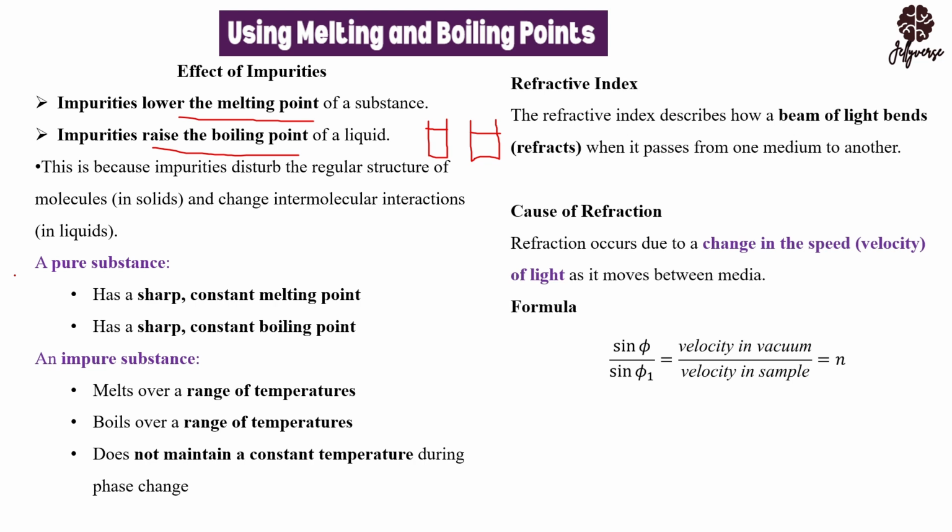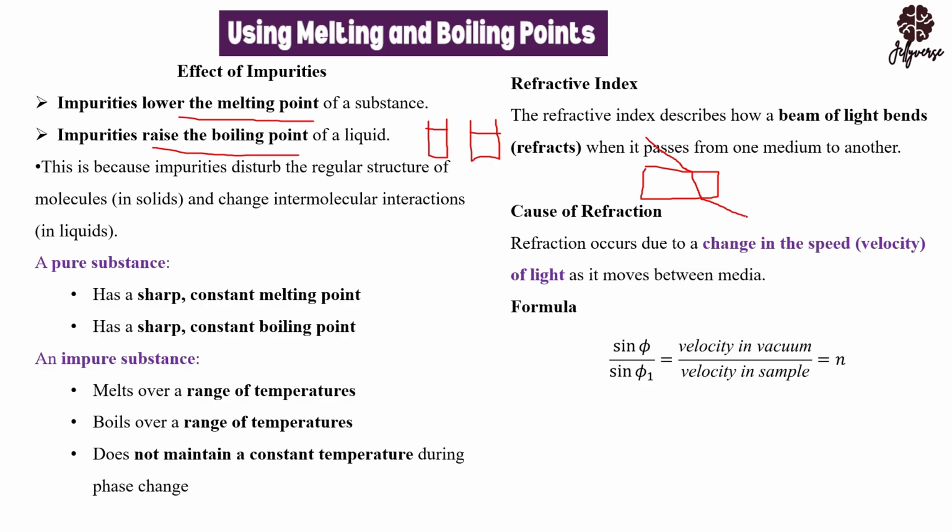So now the next method is the refractive index. The refractive index describes how a beam of light will bend. So when you have a glass prism, if this is your glass prism and light passes through it, it's moving from a less dense medium to a more dense medium, so it's going to refract a little and then it will move again. You get it? So there's going to be a change in the light pattern.